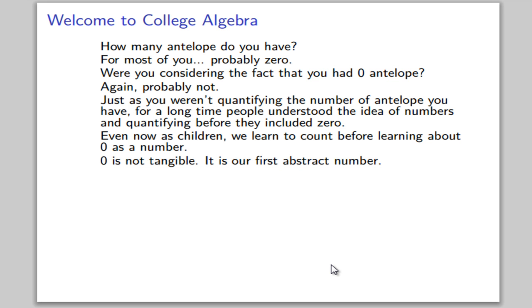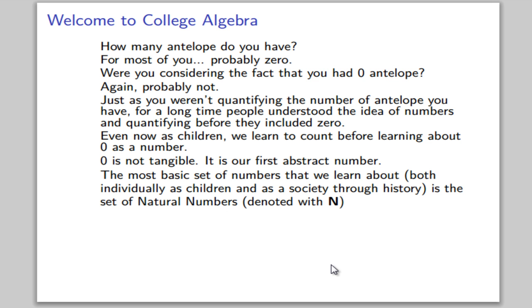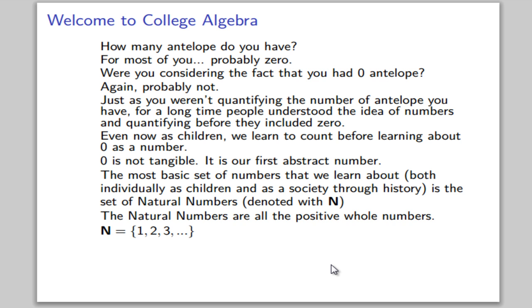Because 0 is not tangible. You can't hold 0 of something. It's our first abstract number. The most basic set of numbers that we learn about, both individually as children and as a society through history, is the set of natural numbers, which we denote with a capital N. The natural numbers are all the positive whole numbers, 1, 2, 3, and so on.